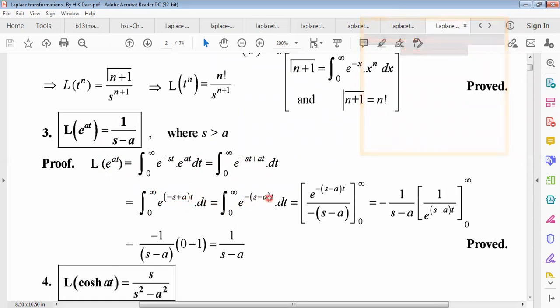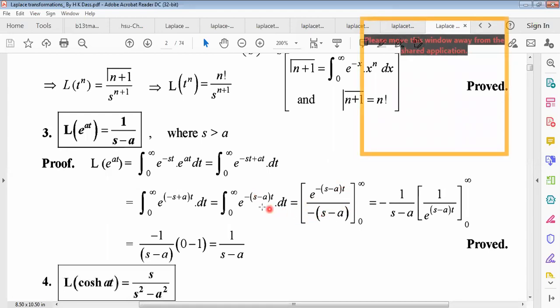That means minus (s minus a) into t. Now the formula for the integral of e to the power mx: e to the power mx divided by the coefficient m. Here m means minus (s minus a). So using the similar formula, we get 1 by minus (s minus a), and putting the upper limit in the place of t, because we are integrating with respect to t. Upper limit and lower limit will be t values.